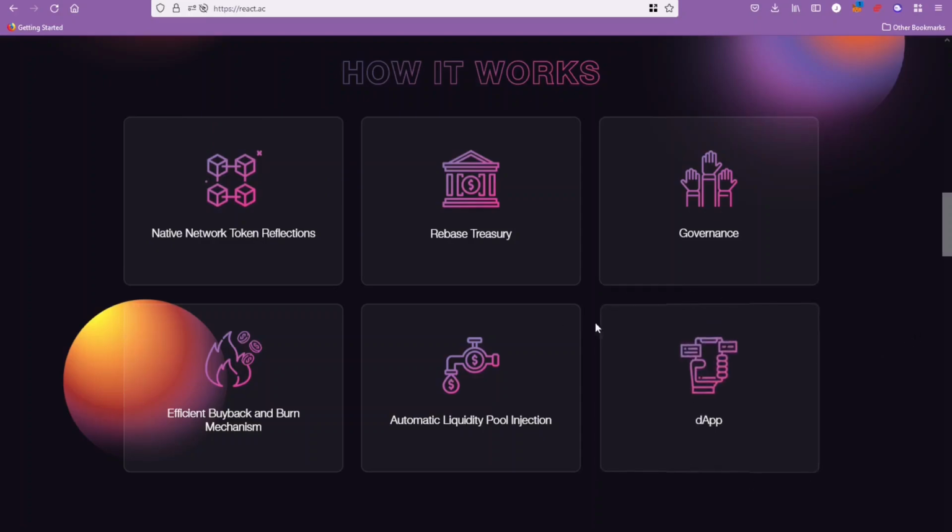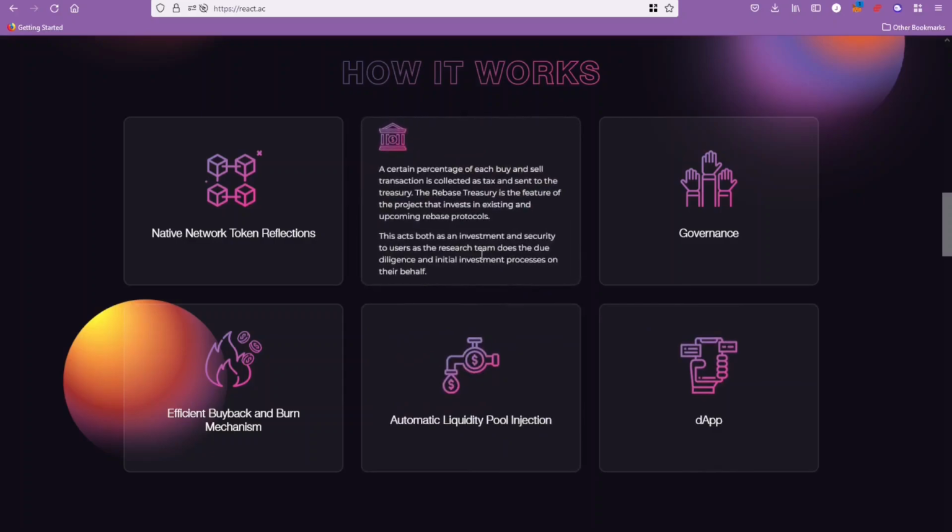And then they've got this rebase treasury here. This is what I was talking about, where a certain percentage of each buy and sell transaction is going to be sent to the treasury, which is then going to be invested in existing protocols such as Titano or Seifu or Libero or Sphere, pretty much the biggest ones that are performing the best. These guys are going to invest into those, and then dividends from that are going to be paid out to all the holders.